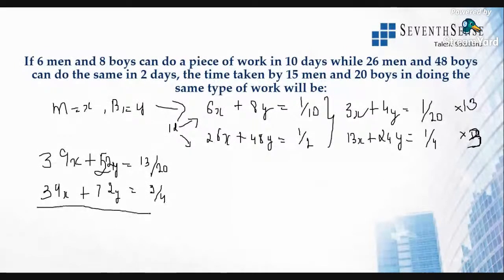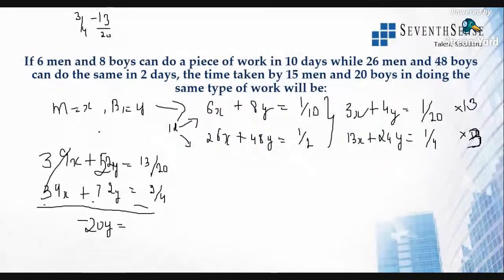Now, if you solve this equation, 39x minus 39x, so this gets cancelled. 20y is equal to 3 by 4 minus 13 by 20. You have to do it. 3 by 4 minus 13 by 20.